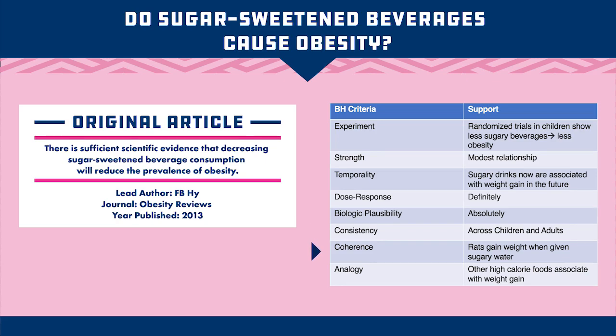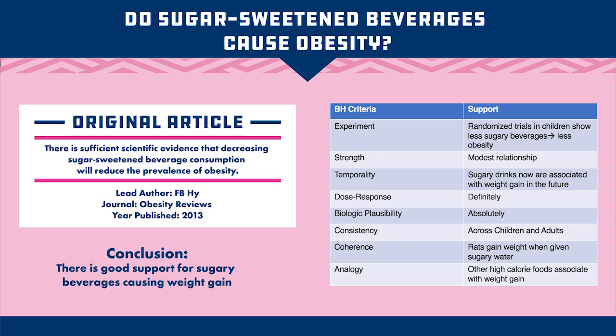Coherence. So they looked and they said, okay, well, this happens in rats too. Rats gain weight when given sugary water to drink as opposed to regular water to drink. And analogy. Other high-calorie foods associate with weight gain. So drinking sugar-sweetened beverages aside, other high-calorie foods are also associated with weight gain. These are your Twinkies and Ho-Hos and whatnot. So their conclusion was there is good support for sugary beverages causing weight gain.